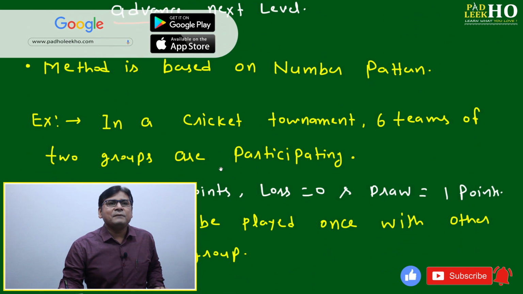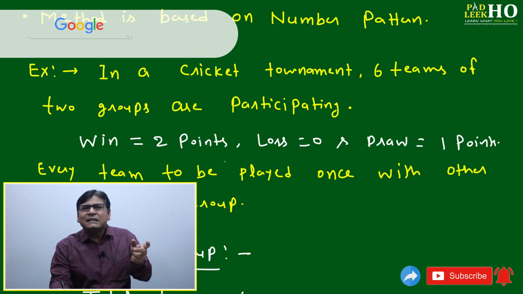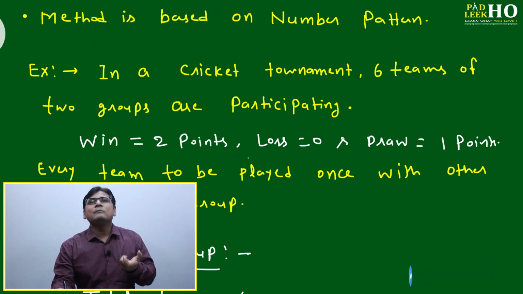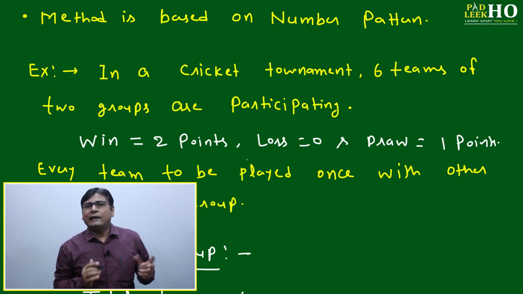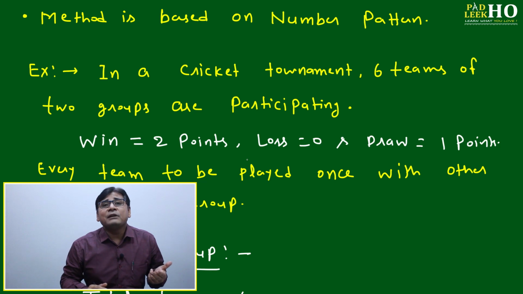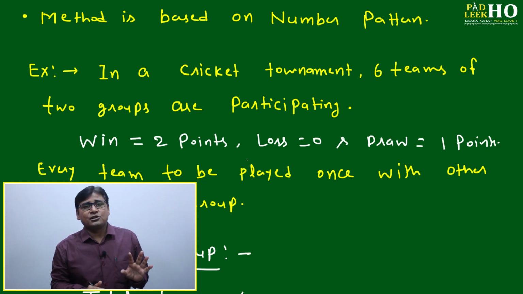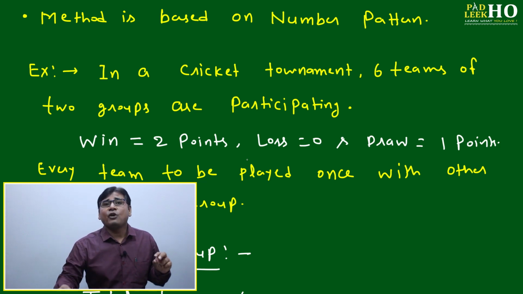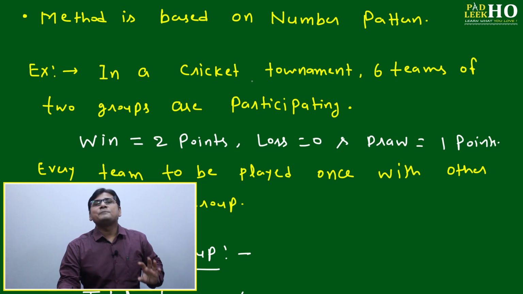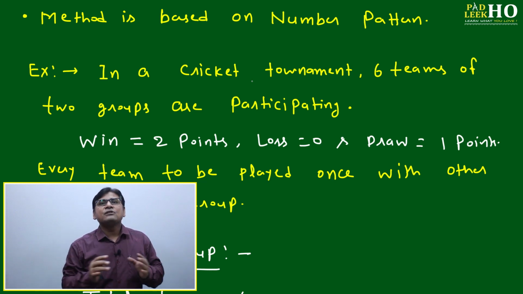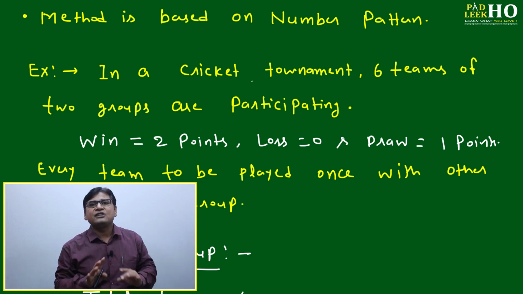Then the method: it is based on the number pattern, and we'll discuss it based on one situation, then it will be more clear. If I derive the formula, maybe the formula will become more complicated, and you will also think you have to memorize so many complicated formulas, and whether you will be able to use them in a real situation or problem. It is just confusion, or you will not be 100% confident. Then we'll take some definite number of teams and make the experiment, but the concept will be the same if you are just increasing the number of teams or the number of groups. That is not going to affect.